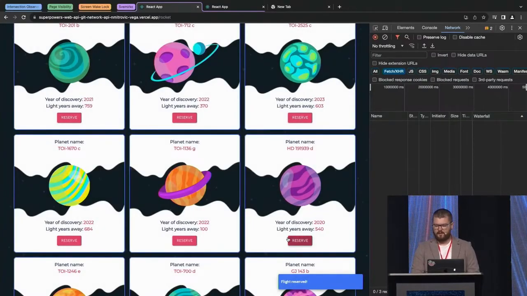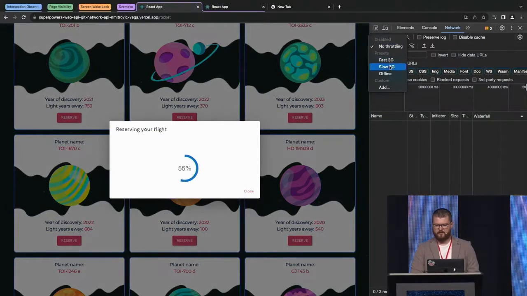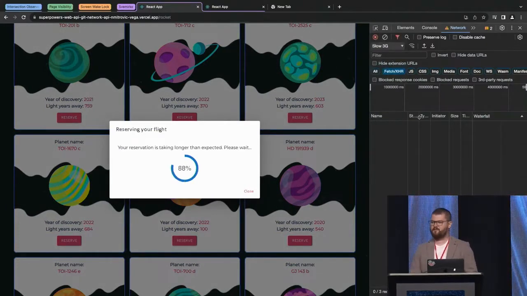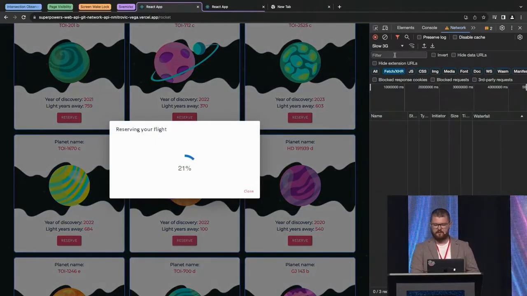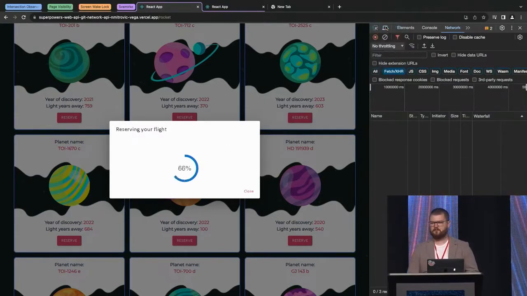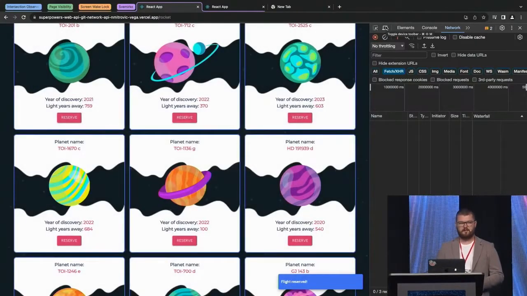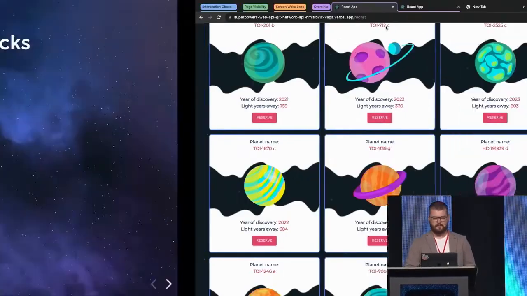Okay, but what if we are experiencing some network issues? I know it's a few thousand years in the future, but hey, it could still happen. So if the network is a little bit slower, then we can show a message. But note that it's not just about the network, the time of the request. It's about reacting to the network changes as well.